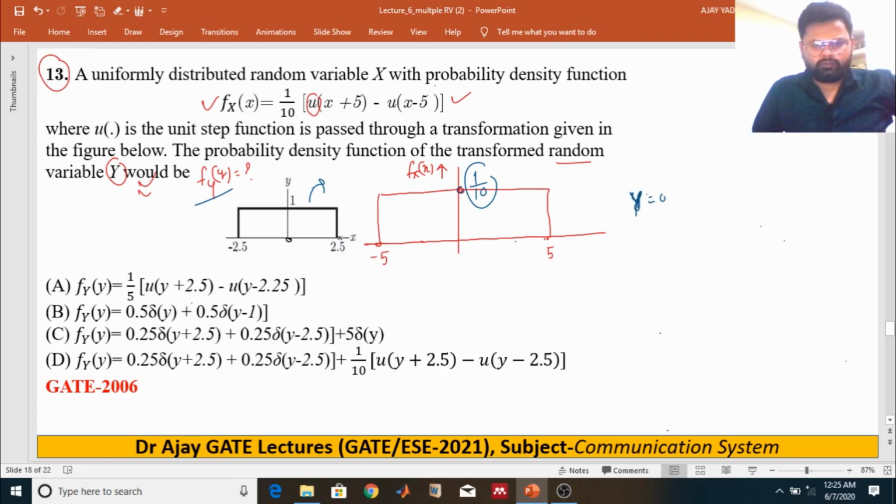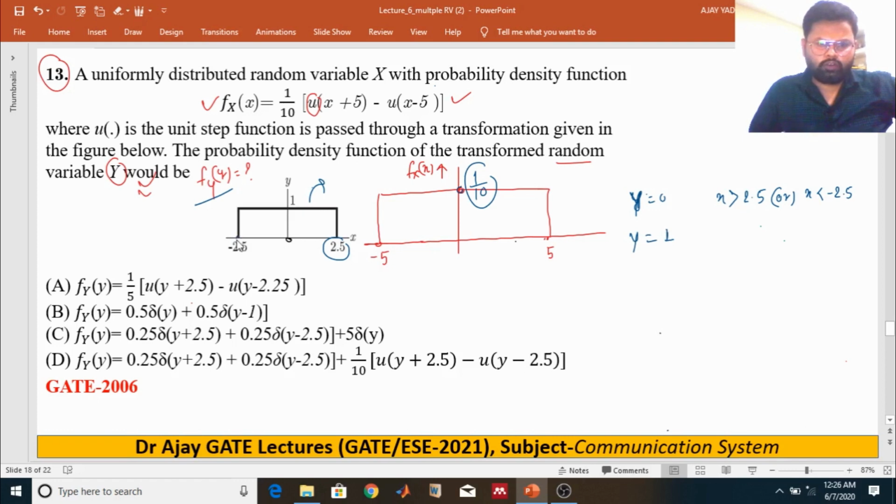If x is greater than 2.5, or we can say that x is less than minus 2.5, then the value of y is equal to 0. And what about y equal to 1?